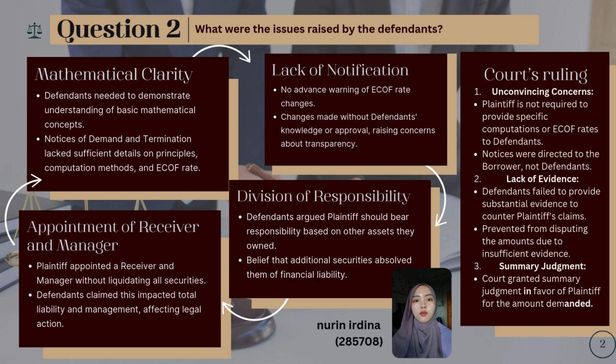However, the court found this concern unconvincing. The court stated that the plaintiff was not required to provide specific computations or ECOF rates in the notice of demand and termination, as these were sent to the borrower, not the defendants. Additionally, the defendants failed to present any substantial evidence to counter the sums claimed by the plaintiff, which led the court to prevent them from disputing these amounts. Consequently, the court granted summary judgment in favor of the plaintiff in the sum demanded.